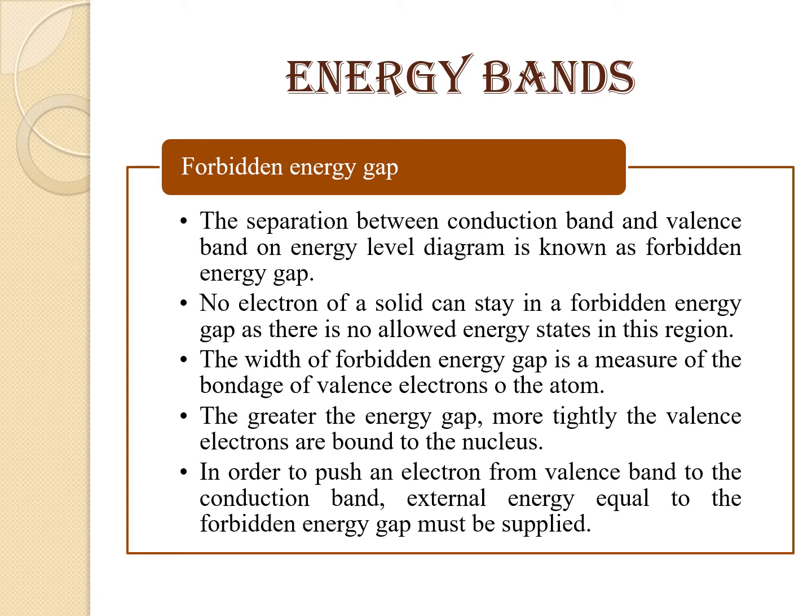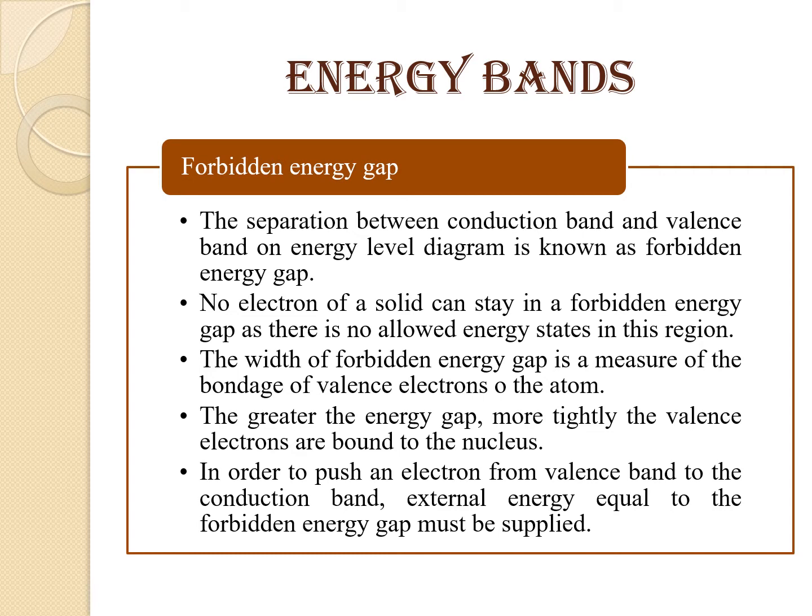No electron of a solid can stay in a forbidden energy gap, as there are no allowed energy states in this region. The width of the forbidden energy gap is a measure of the bondage of valence electrons in the atom. The greater the energy gap, the more tightly the valence electrons are bound to the nucleus.